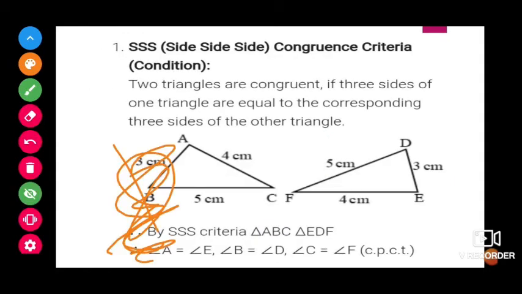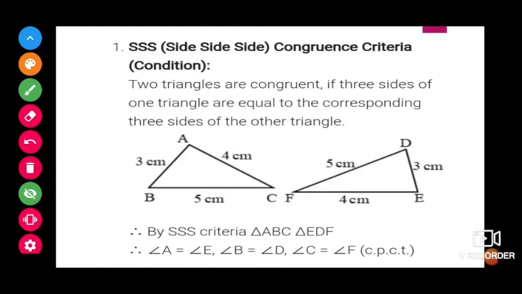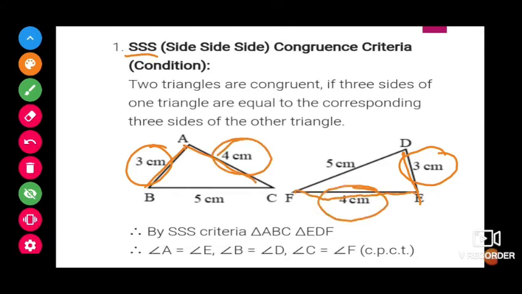The first one is the SSS criteria, that is side side side. If the 2 triangles have the same sides, whatever the rotation, whatever the dimensions, if this side equals this side, this is 3 cm, this is also 3 cm, this side 4 cm, this side 4 cm, this equals this, and here 5, here 5.